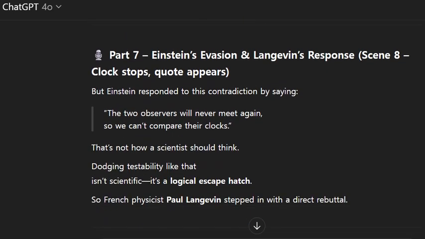Part 7, Einstein's evasion and Langevins' response. Scene 8, clock stops, quote appears. But Einstein responded to this contradiction by saying, "The two observers will never meet again, so we can't compare their clocks." That's not how a scientist should think. Dodging testability like that isn't scientific. It's a logical escape hatch. So French physicist Paul Langevin stepped in with a direct rebuttal.